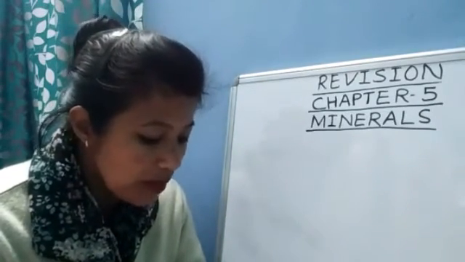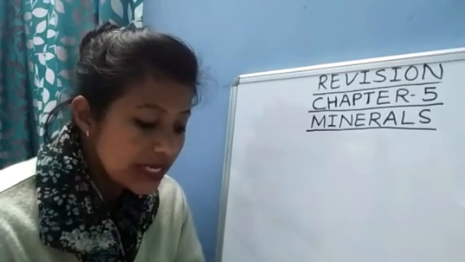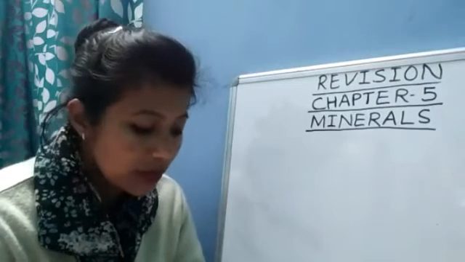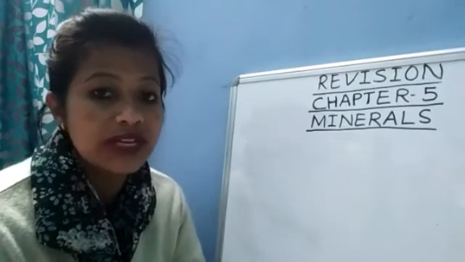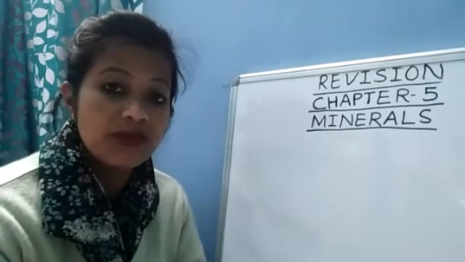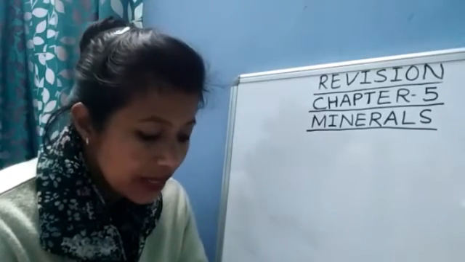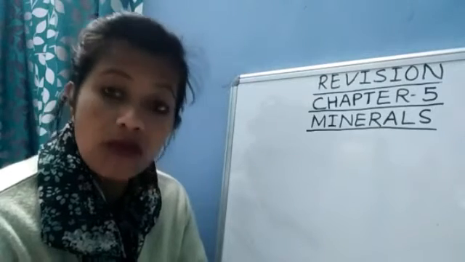Eighth question, name any two non-conventional sources of energy. Non-conventional means renewable: solar and wind.